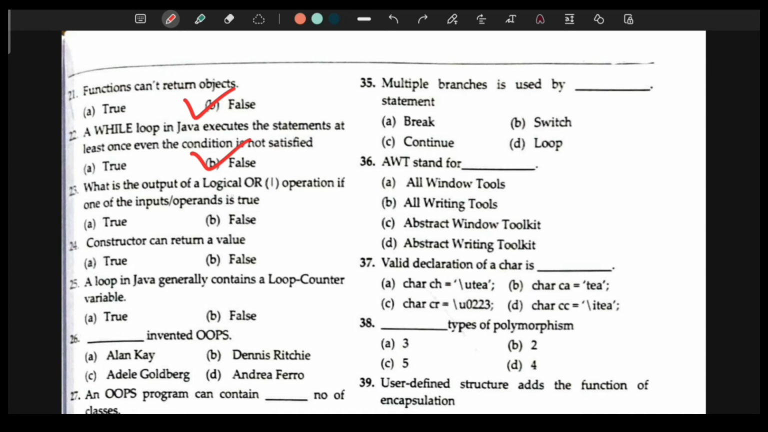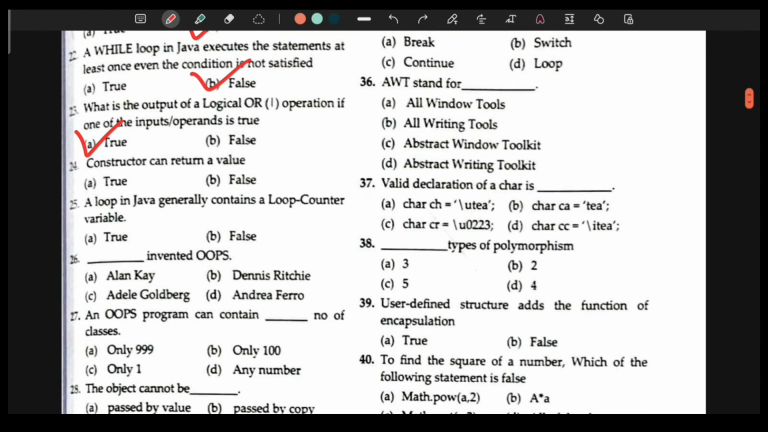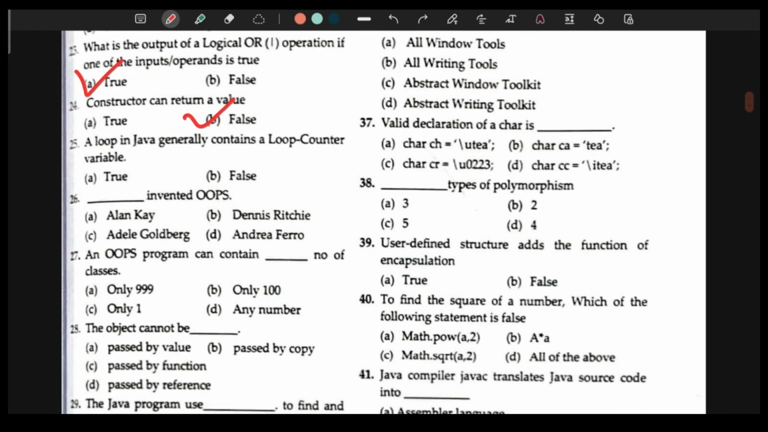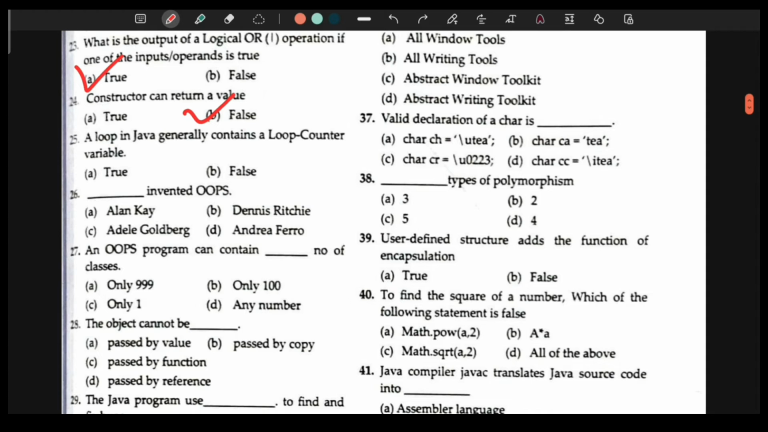23rd is, what is the output of a logical OR operation if one of the inputs or operands is true? So even if one of them is true, then the answer is true. The whole condition will evaluate to true. 24th, constructor can return a value. Can they? No, they cannot. They don't have a return type. They don't even have void as a return type. So the answer is false.